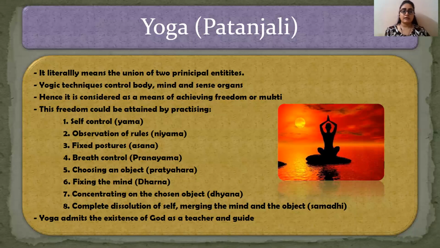So this is that kind of samadhi. So through practicing these eight rules or methods, one can achieve mukti or salvation or freedom. This is the perception of yoga, that by practicing all these things, a person can achieve salvation.